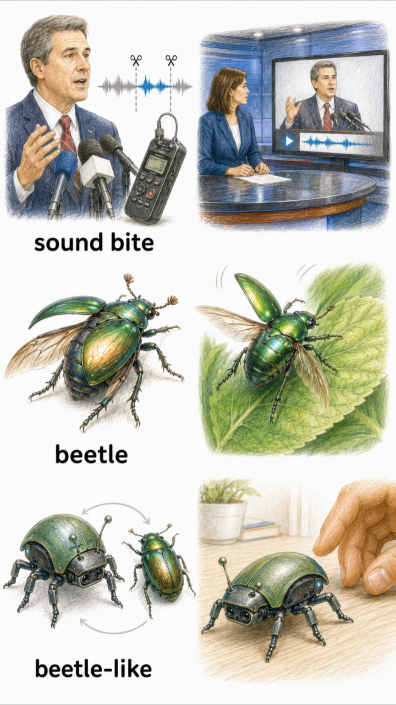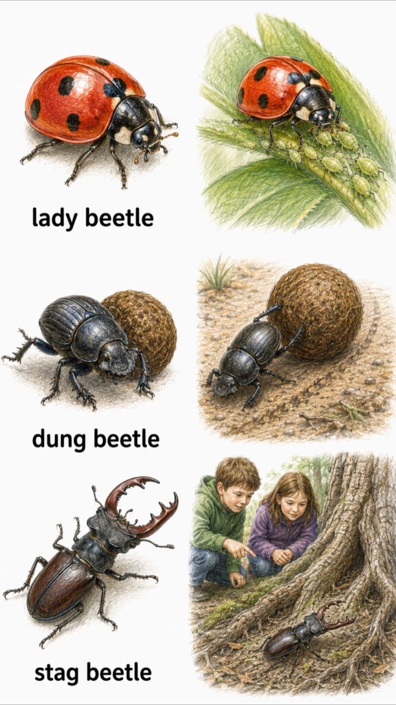Beetle. An insect with a hard outer pair of wings. A shiny green beetle landed on the leaf. Beetle-like. Looking or moving like a beetle. The small robot has a beetle-like shape. Lady beetle. A small round beetle, usually red or orange with dark spots. A lady beetle was eating insects on the plant.